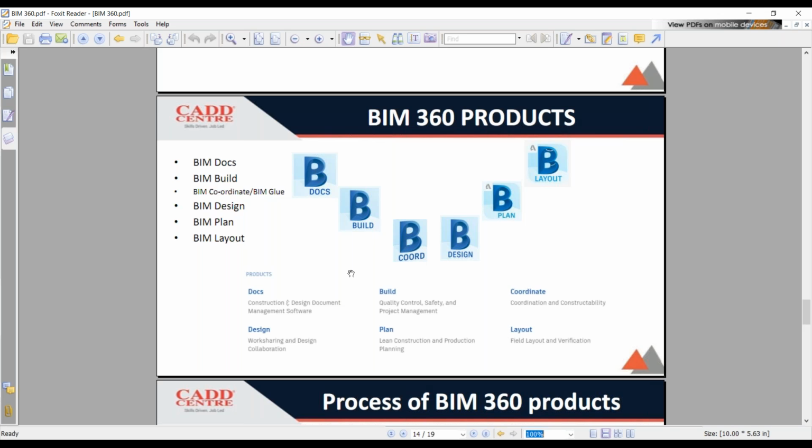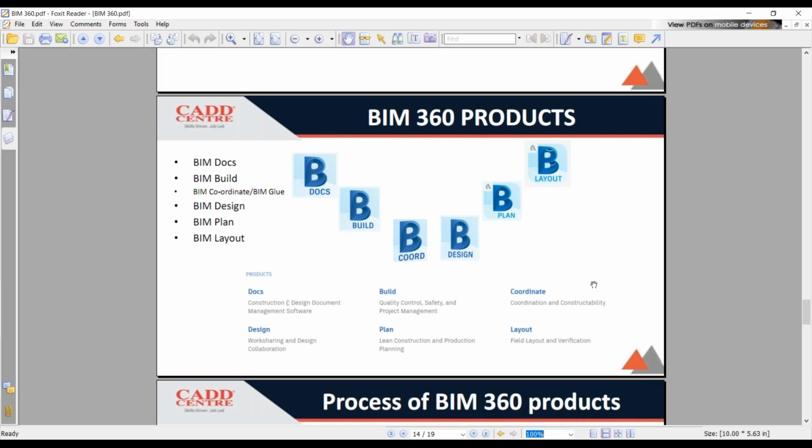Okay, so what is the build? Suppose you want to use BIM 360 build, you can go with quality control, safety, and also project management. What quality control measures you have to give while constructing the model, what safety measures we need, and what estimations we need. So what quality control, safety, and project management we require during the construction, that is what is called the BIM build.